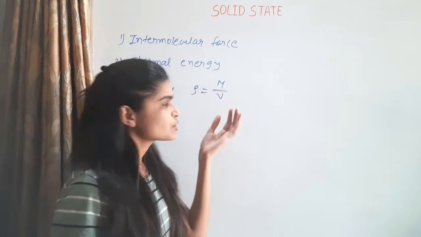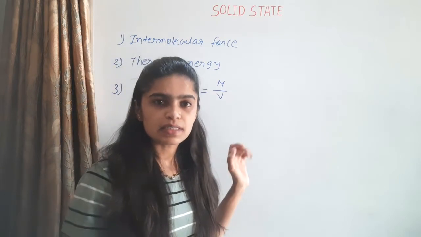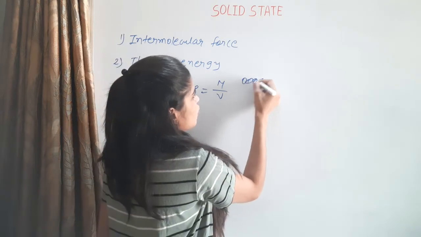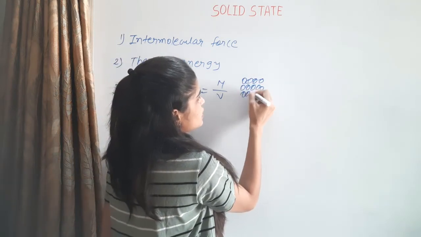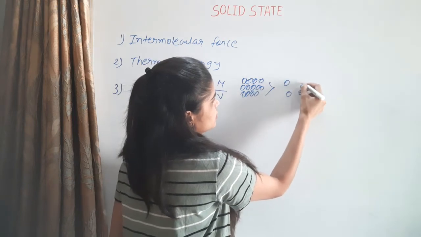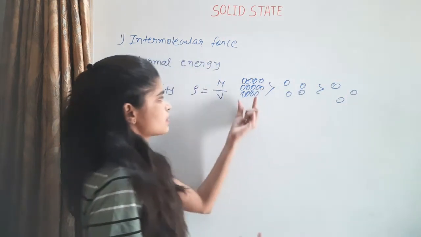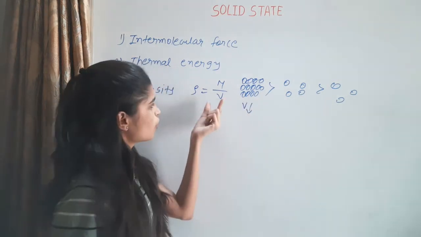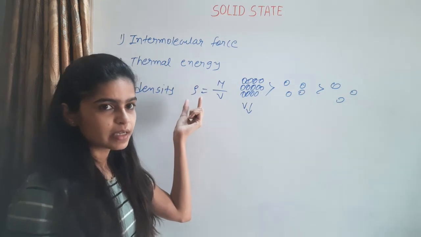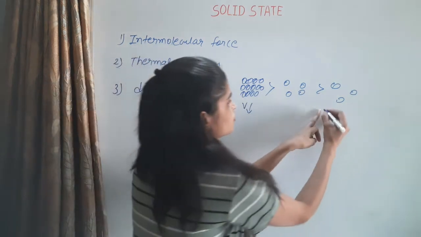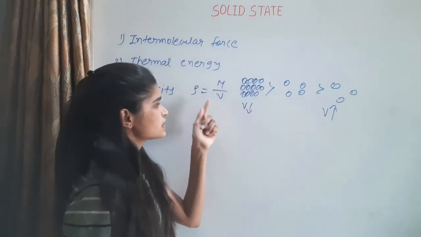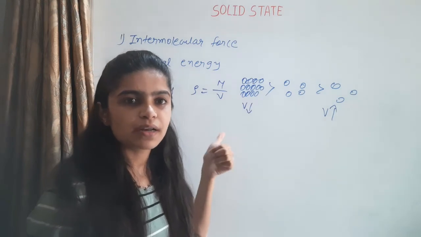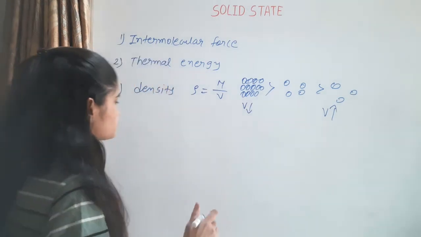When mass is constant and volume increases, density decreases. When volume decreases, density increases. In a solid, all particles are closer than in the liquid, and closer means volume decreases, so density increases. In a gas, volume increases and density decreases. So the density of a solid is greater than that of liquids and gases.